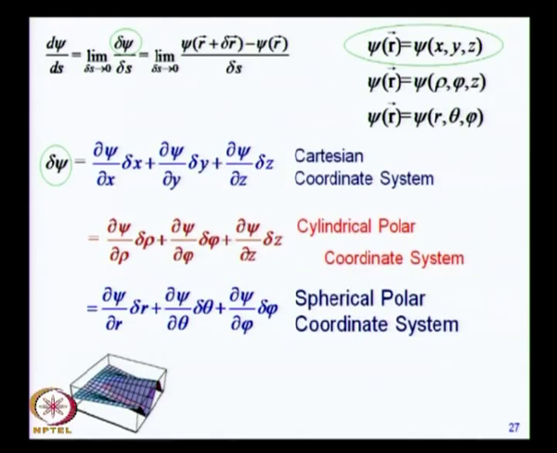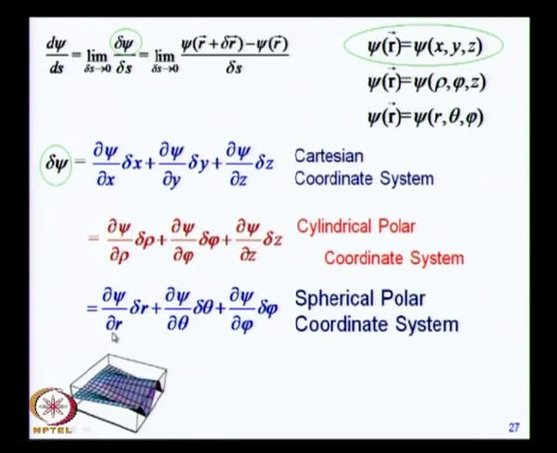You can also write the same in the spherical polar coordinate system. Here you have the position vector expressed in terms of 3 coordinates: the radial distance r, the polar angle theta, and the azimuthal angle phi. So, changes in psi are because of change in psi with respect to r times the change in r itself.